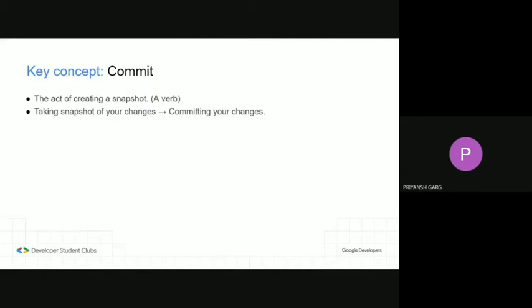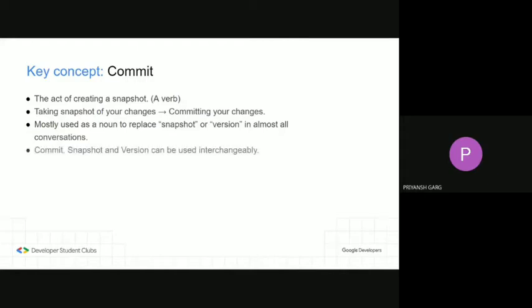But mostly in almost every conversation you'll have with any technical person, commit is used as a noun to replace snapshot or version. Thus, commit, snapshot, and version can be used interchangeably. And like most of the other people out there, from now we use commit to refer to a snapshot or a version of our code base.